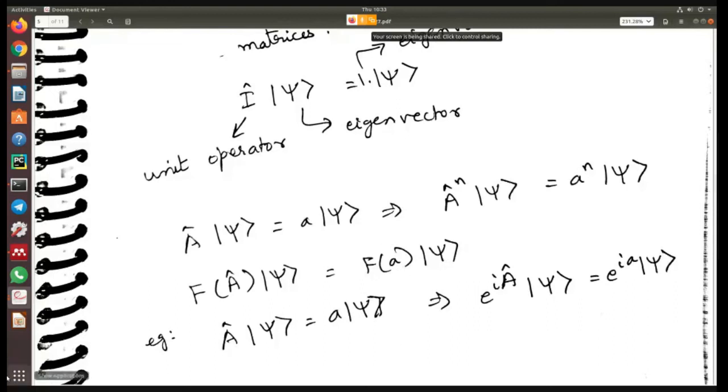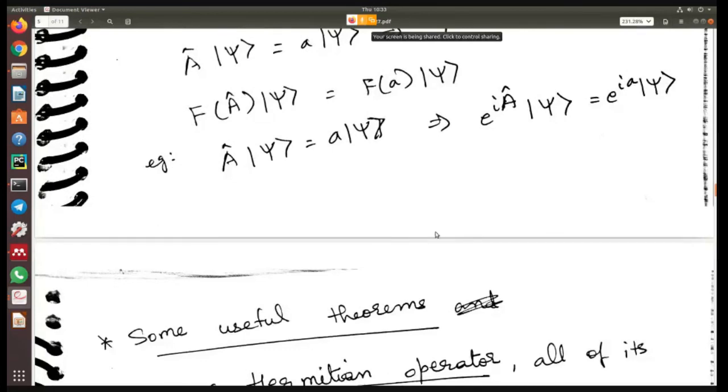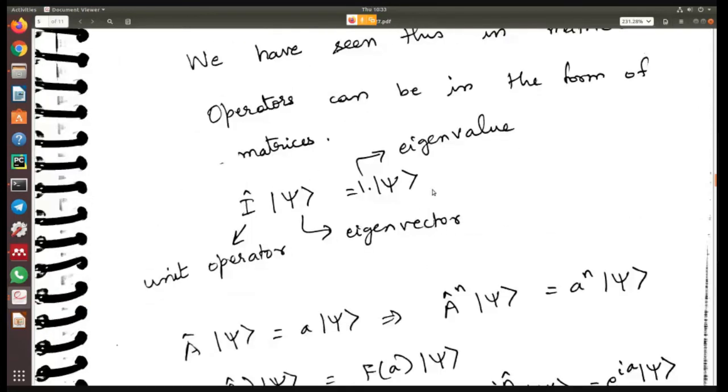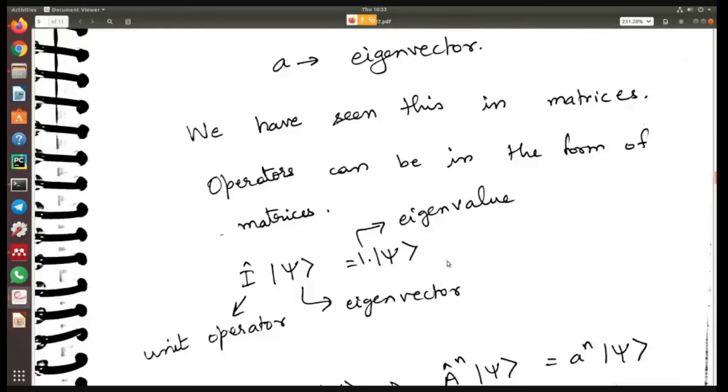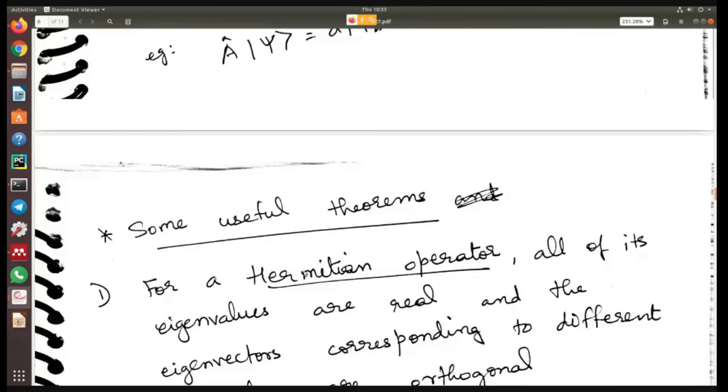All right. Similarly, you can just extrapolate it. If f(A) is e^(iA), then e^(iA) operating on psi will give e^(ia) operating on psi. So this you can extrapolate. After today's class, I've given you one homework problem also. We'll look at it, and there you will have to solve the eigenvector problem.